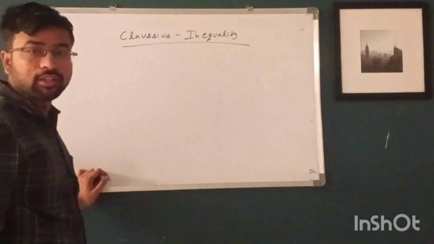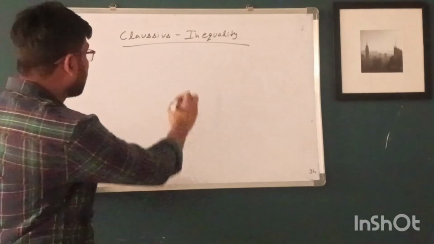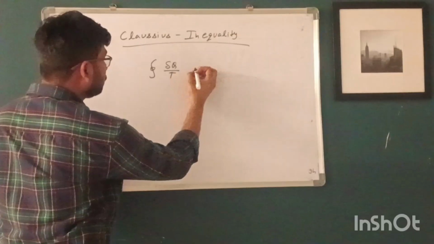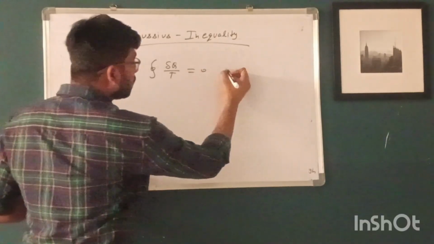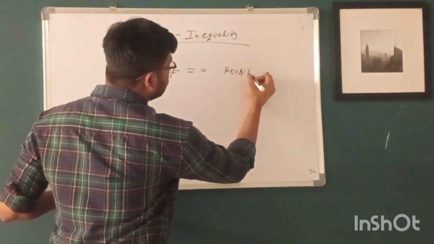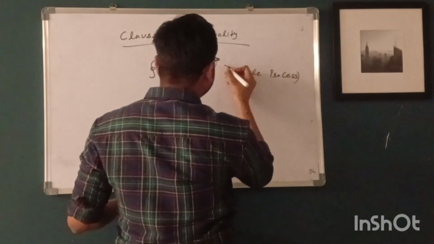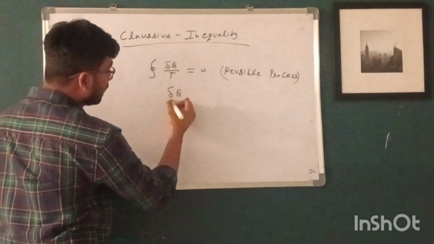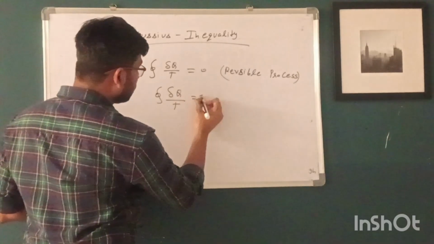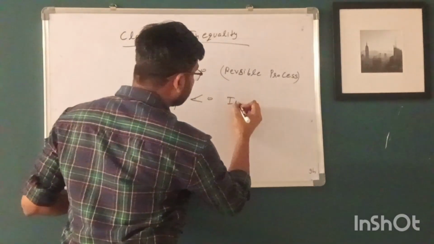Clausius inequality provides the relationship for the cyclic integral of del Q by T. This is equal to 0 for a reversible process, and the cyclic integral of del Q by T is less than 0 for an irreversible process.